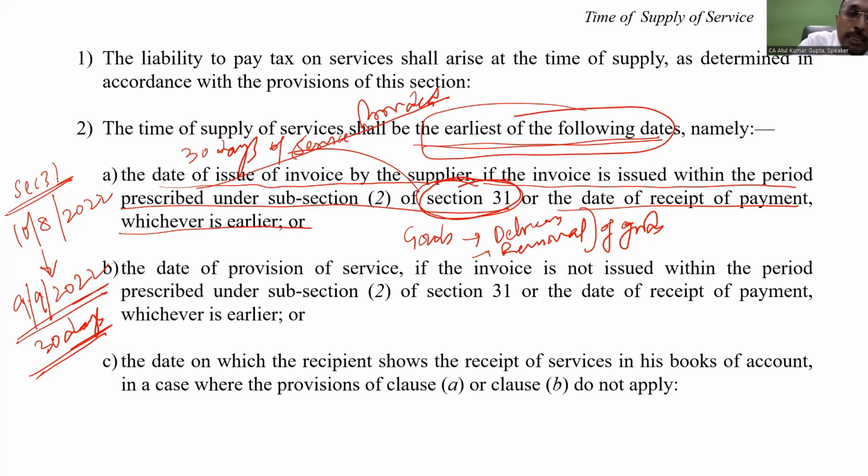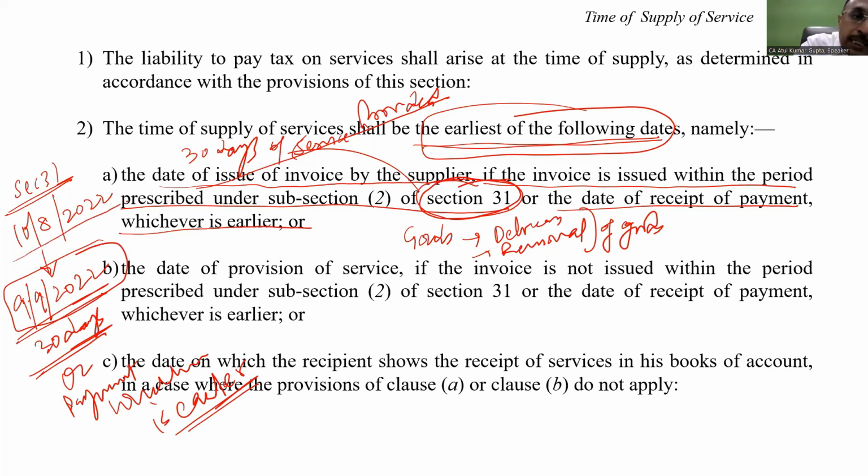So the provision says the date of issue of invoice, meaning thereby 9th of September, or payment, whichever is earlier. Whichever is earlier. My dear friend, please, very importantly, you have to learn that I supplied the service on the 10th of August. As per section 31, I have to raise the invoice within 30 days. In that case, A will be the 9th of September, or payment. Payment, let us say payment received on the 16th of September. Okay, the A or B, whichever is earlier.